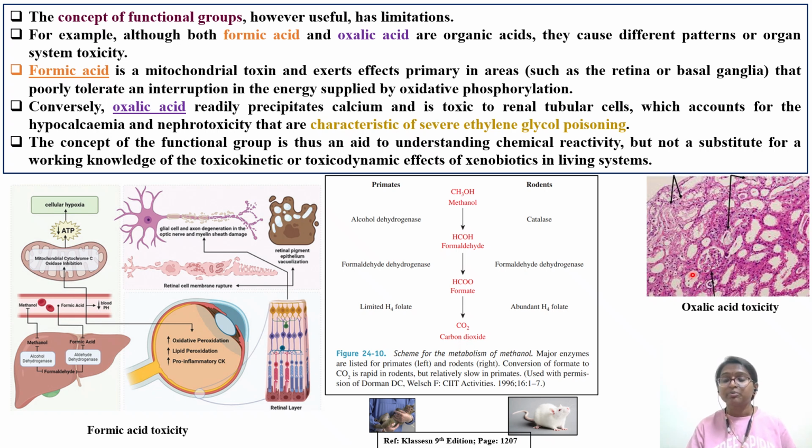So this is the histopathology section of the kidney, which is affected by oxalic acid, and it is affecting your renal tubular cells. Okay, always when you are reading kidney toxicity, you should see whether it is affecting glomerulus, whether it is affecting PCT, DCT. These are very, very important. So these are the rods and cones which are affected by the formic acid, toxic metabolite of methanol.